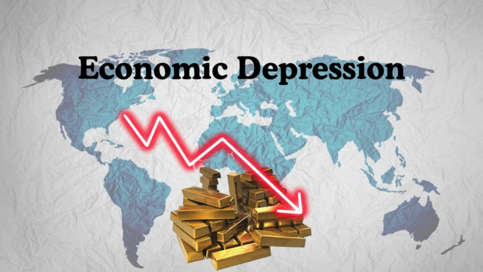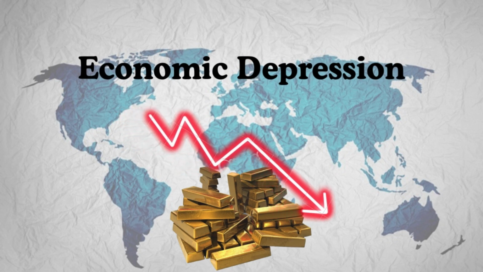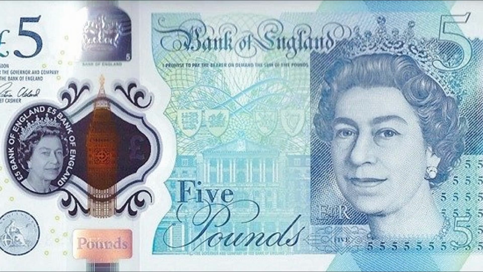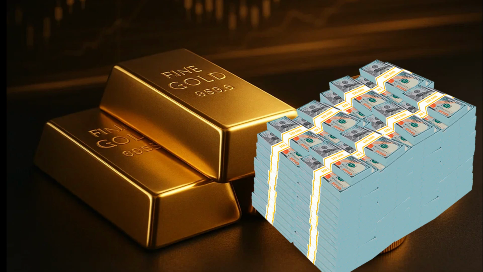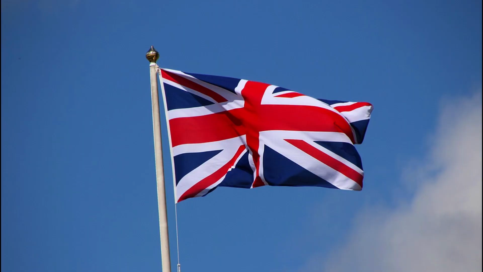In 1931, the Great Depression forced Britain off the gold standard. The pound lost its dominant role. Meanwhile, the US remained relatively stable. More countries now chose the US dollar as their reserve. Trust shifted. America was the safer, stronger economy, while Britain was in decline.